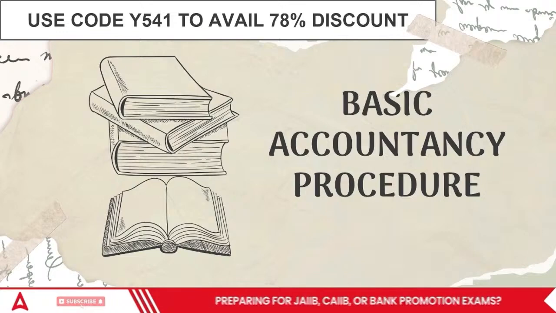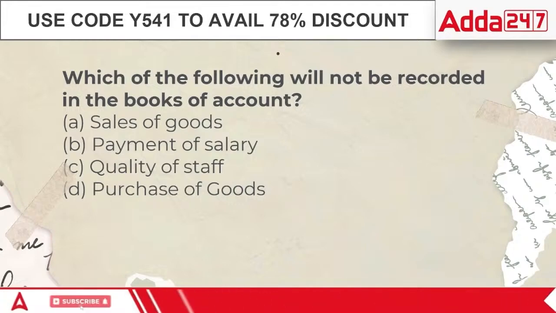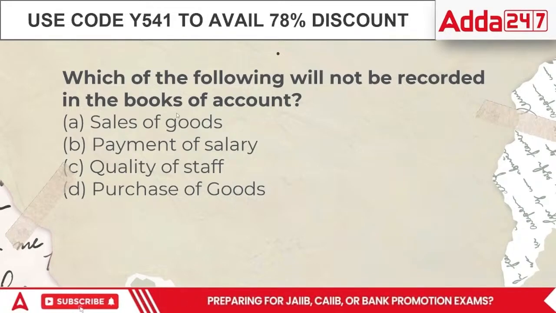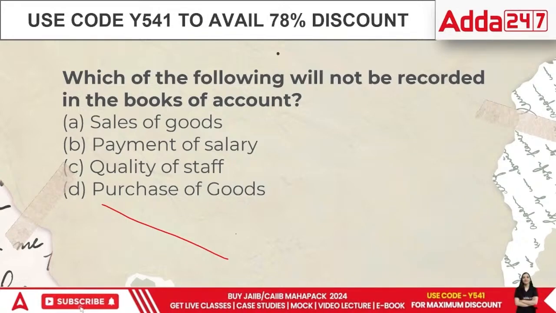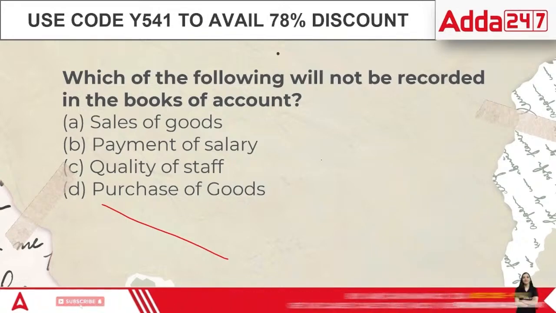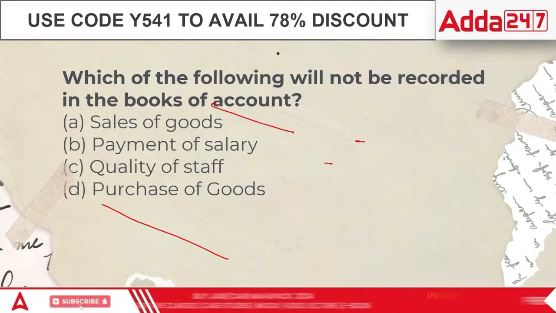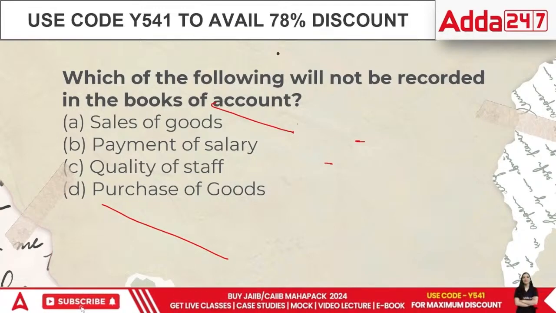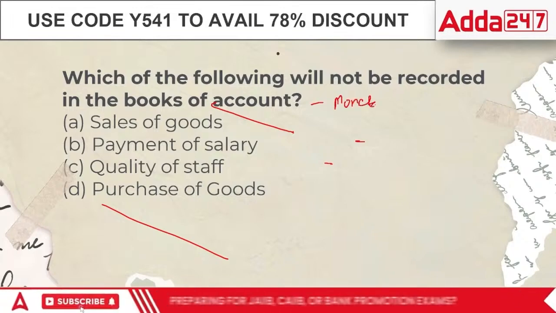Basic accountancy procedure. Which of the following will not be recorded in the books of accounts? The sale of goods, the payment of the salary, quality of the staff, or purchase of goods. Always remember, the books of accounts will always record only monetary things.